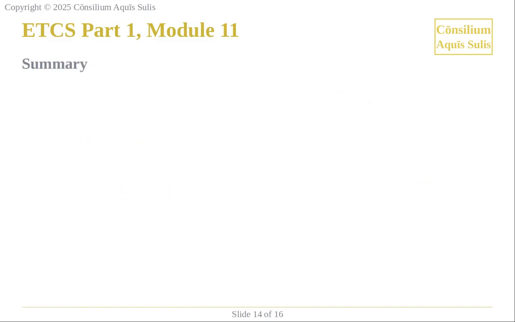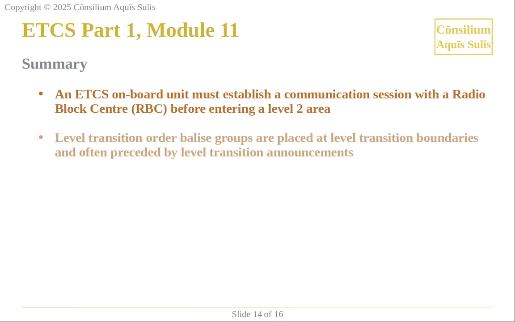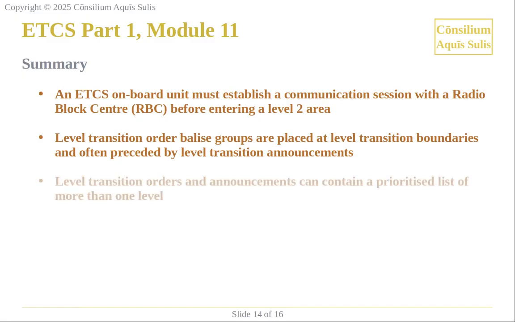In summary, an ETCS onboard unit must establish a communication session with a radio block centre before entering a Level 2 area. Level transition order Balise groups are placed at level transition boundaries and often preceded by level transition announcements. Level transition orders and announcements can contain a prioritised list of more than one level.